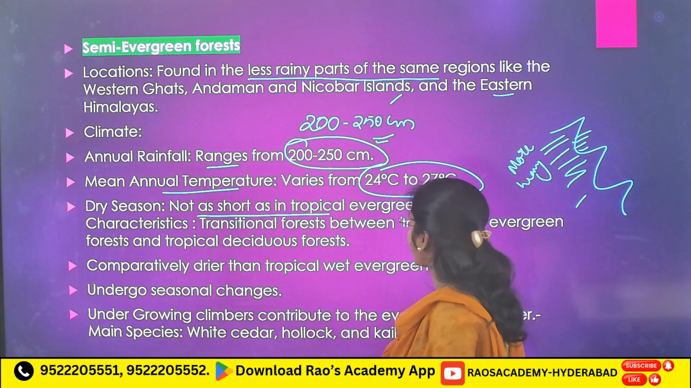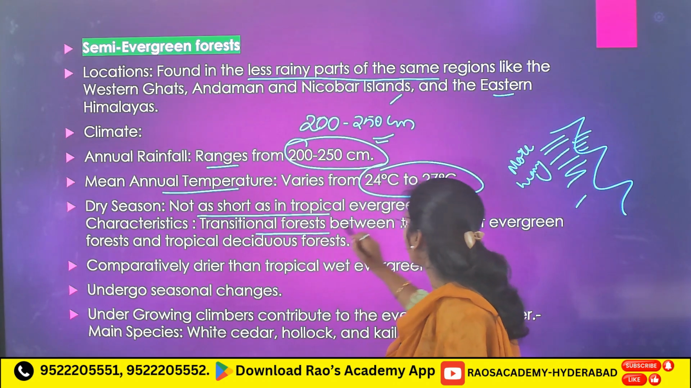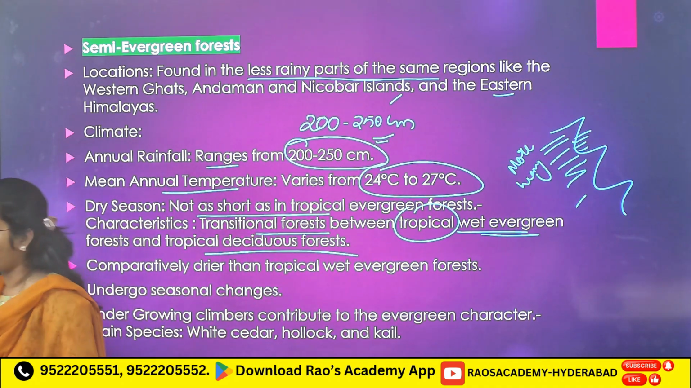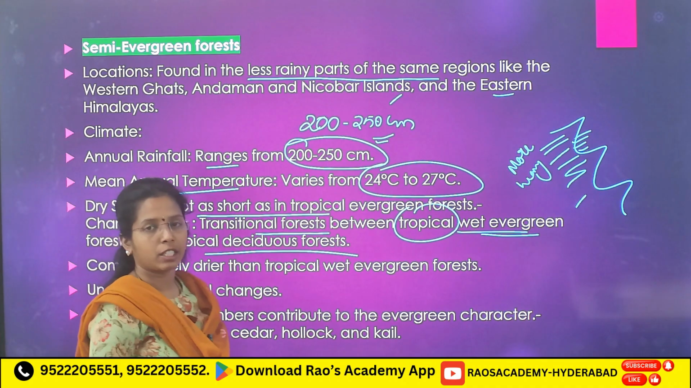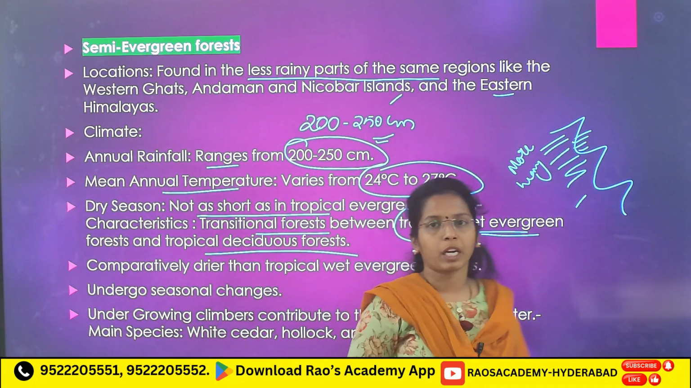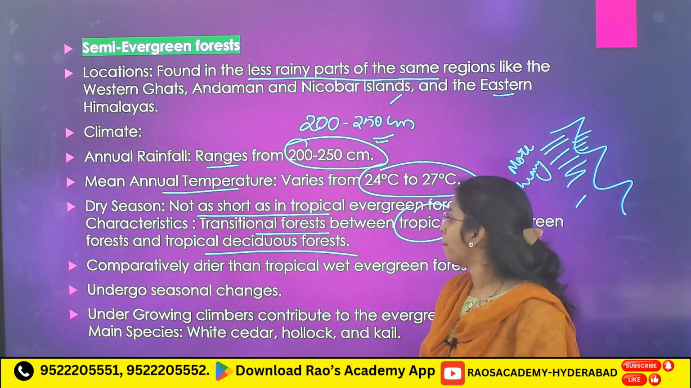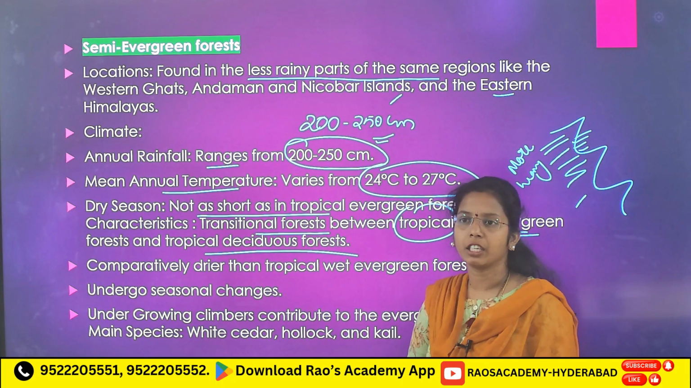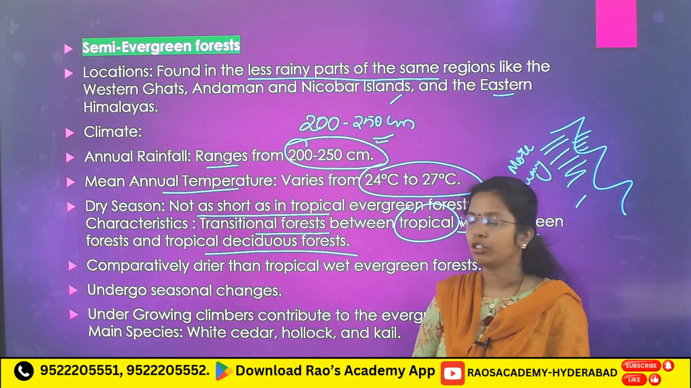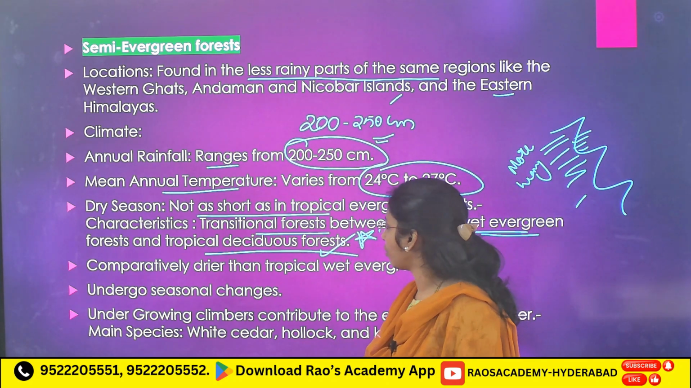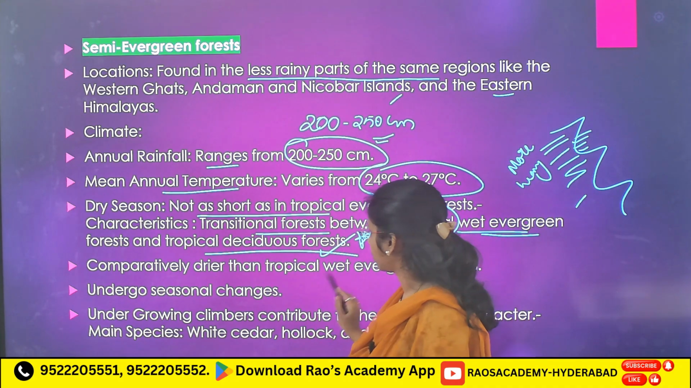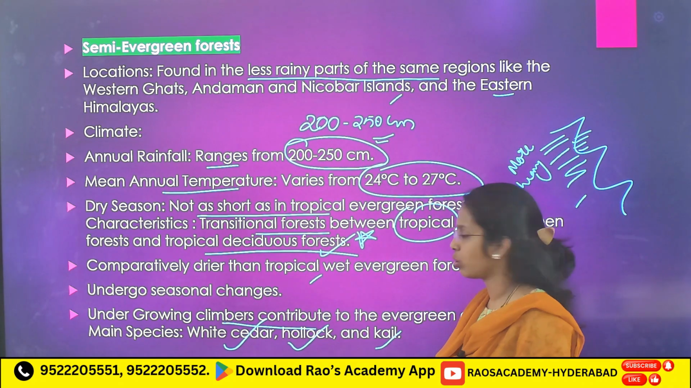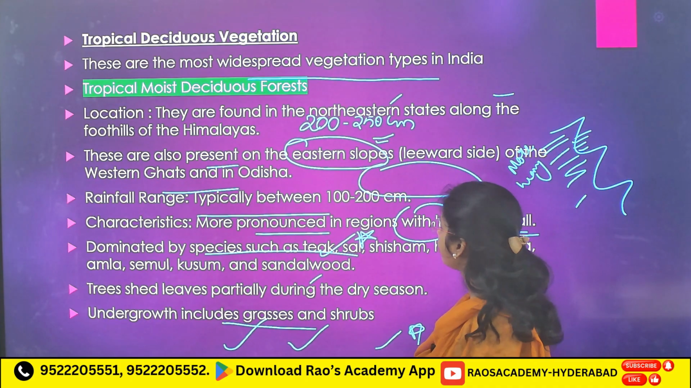Here the main characteristic you have to remember: it is a transitional forest between tropical wet evergreen forest and tropical deciduous forest. Under tropical deciduous forest we will see leaf shedding. In tropical evergreen forest we don't find any leaf shedding, but semi-evergreen forest is a transitional forest between tropical wet evergreen forest and tropical deciduous forest. This you have to remember. Next, important species: white cedar, hollock and kale. These examples are very important for your prelims.